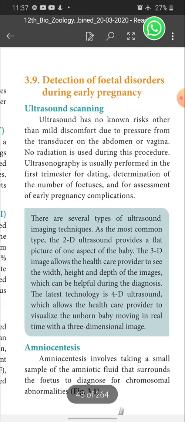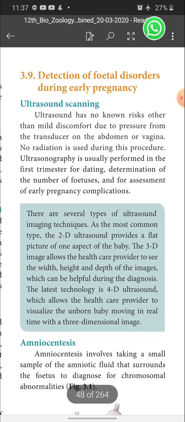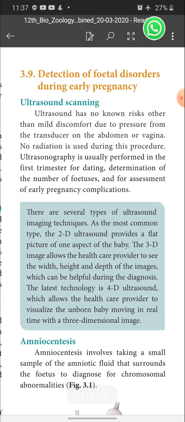And next one is detection of fetal disorder. So what is fetal disorder? The disease which can be seen in the developing fetus inside the uterus is called fetal disorder. Then, since the fetus is inside the mother's womb, we cannot directly find the condition of the fetus. Then in that case, how to detect the disorder in the fetus?